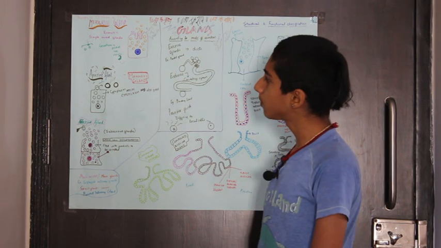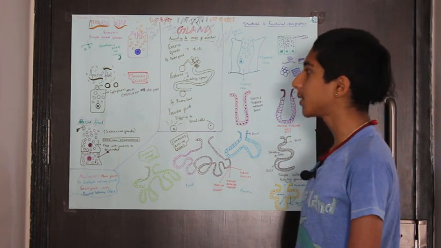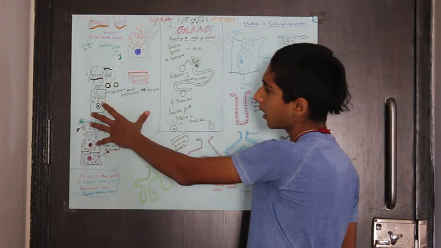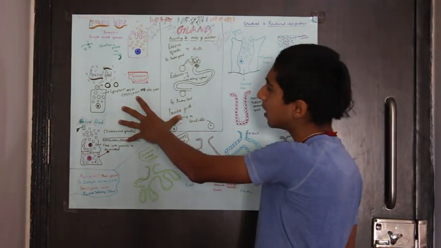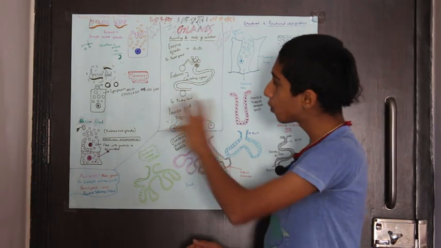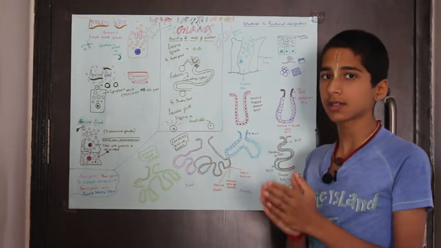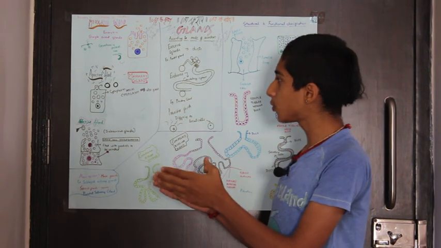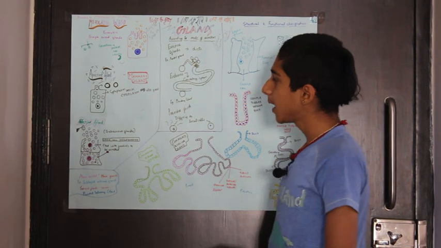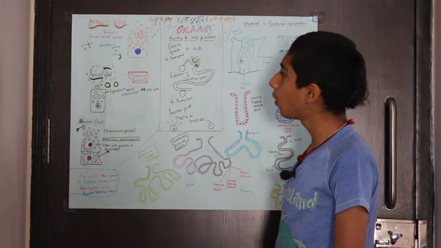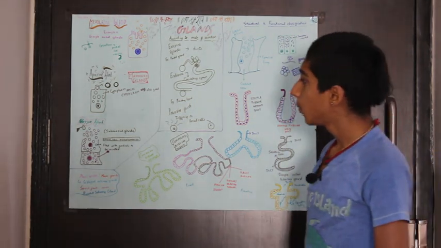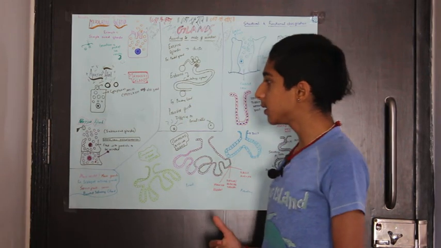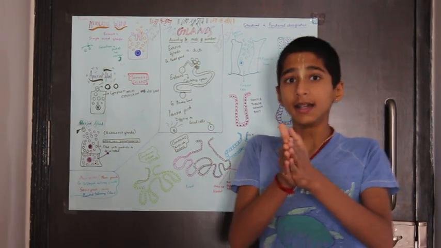And also second of all, we have apocrine glands. Apocrine glands also send some of their cytoplasm outside with it. It's an apical cytoplasm that also goes along with the substance. The substance plus the apical cytoplasm go outside, and this is an example of the mammary gland. So some of the cytoplasm is also lost along with it, whereas the holocrine gland is where the whole cell disintegrates